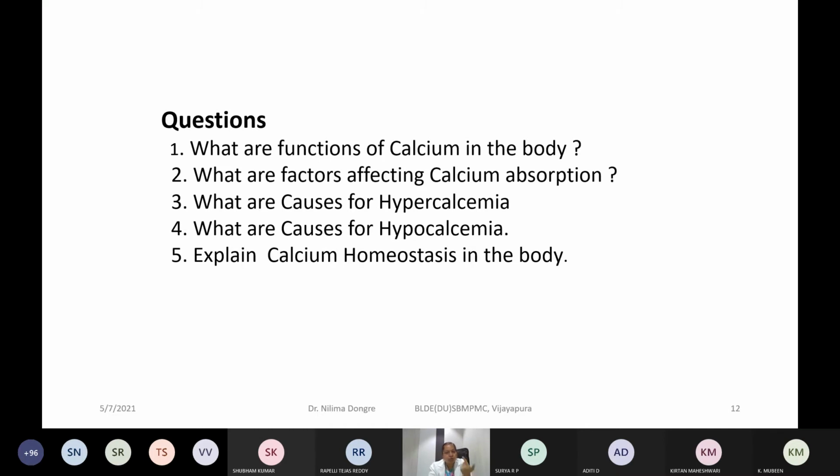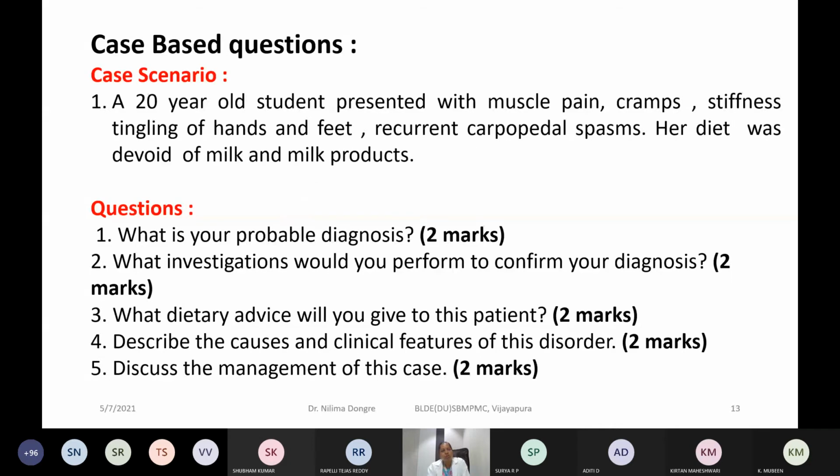Now here you can have a case-based question on this calcium estimation also. So here I have given you one case scenario that you can read, and these cases will be given like this, and below that the questions are asked from the patient's history. You have to read and find out the answers to these questions. This is practical. I have given you one sample question here related to serum calcium level.